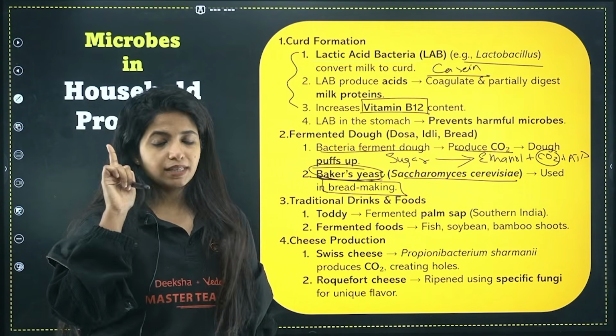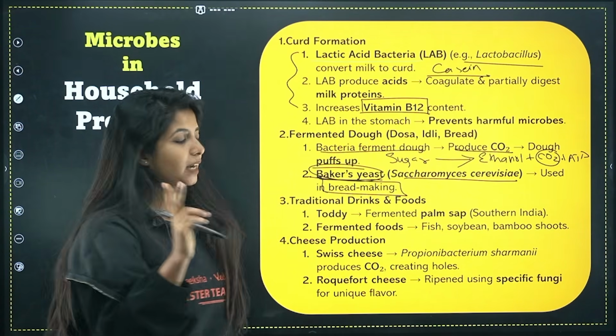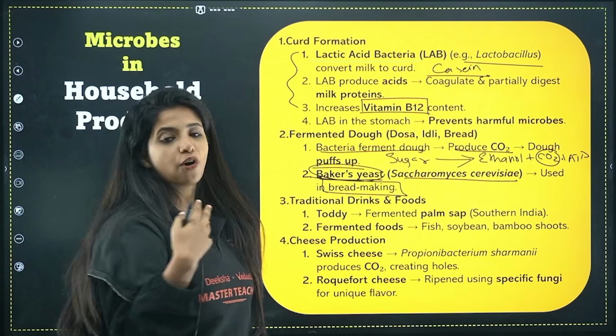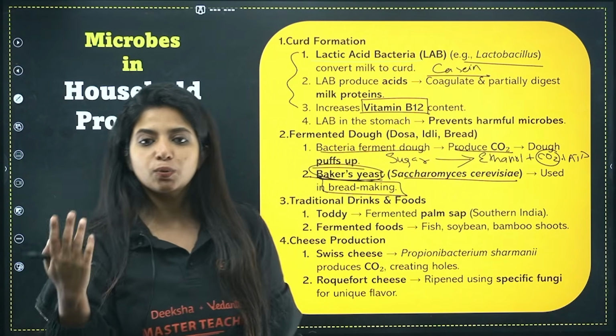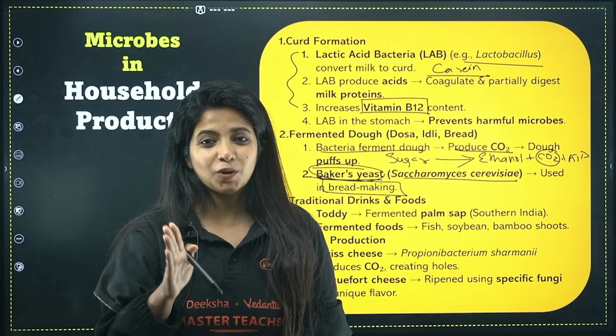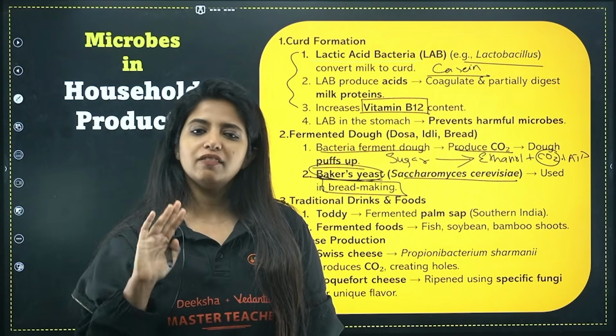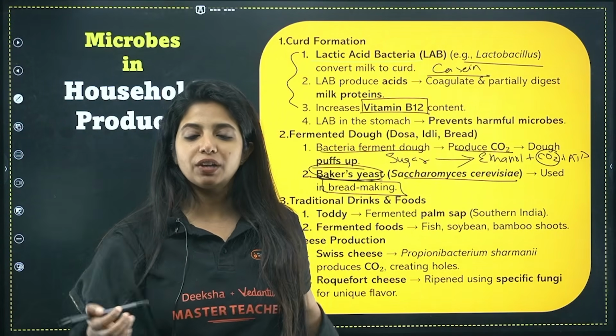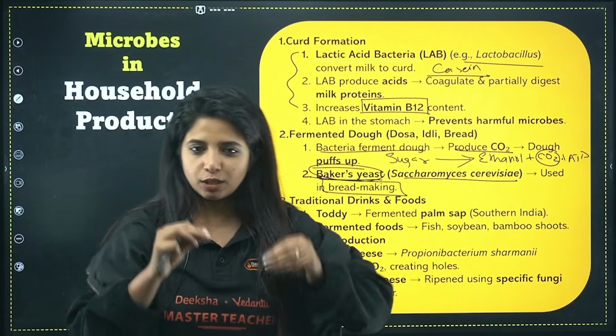Done. So basically we studied the example of curd formation. Second was the example of fermentation of things which give us what? Dosa, idli as well as bread. And the example for this is baker's yeast, Saccharomyces cerevisiae, which basically will be producing CO2, and whenever this CO2 escapes, it gives a puffed experience.